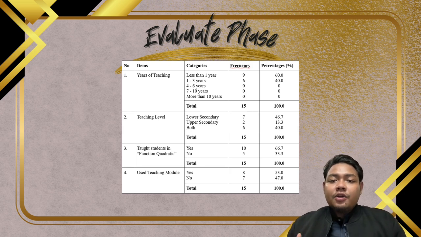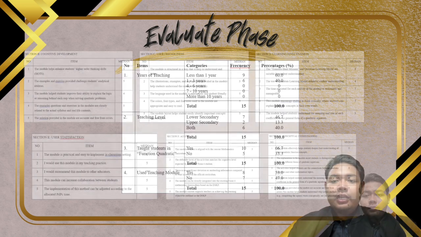Next, 66.7% of our respondents have taught students quadratic function, and the rest of them have never taught the topic. From this table, we can also say that 53% of our respondents have used a teaching model, and the remaining 47% have never used a teaching model.